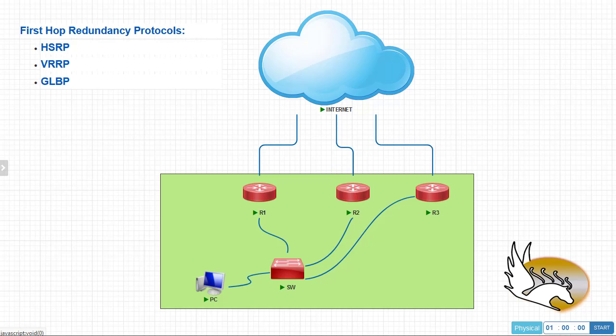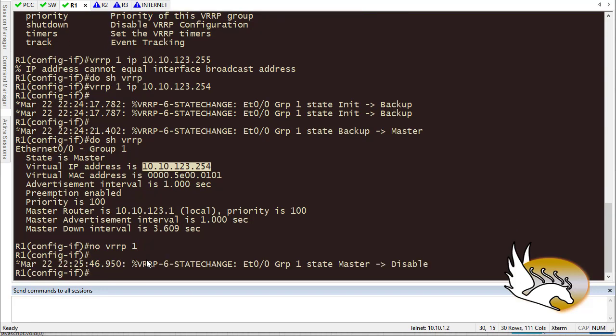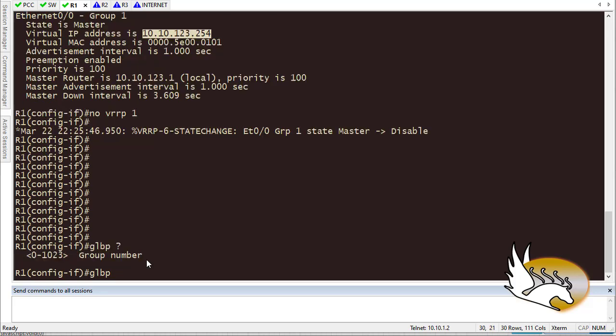Well, let's go for GLBP. That is again something that I'm going to create here. VRRP 1 is going to be disabled. Now let's go for GLBP. I'm going to start the configuration with GLBP.